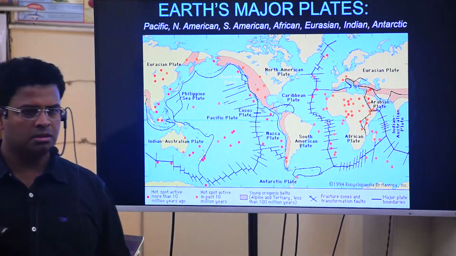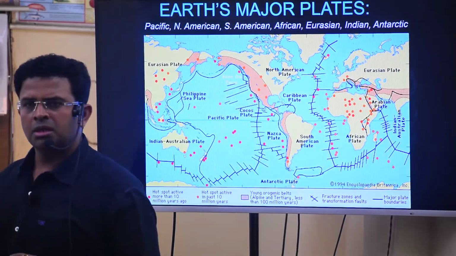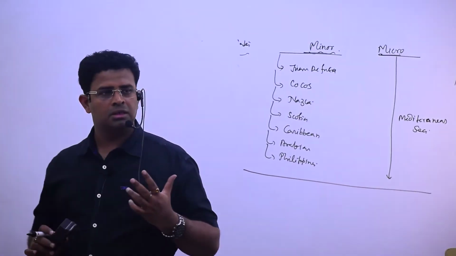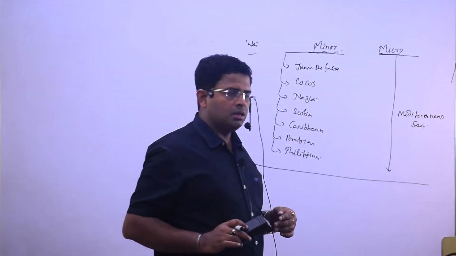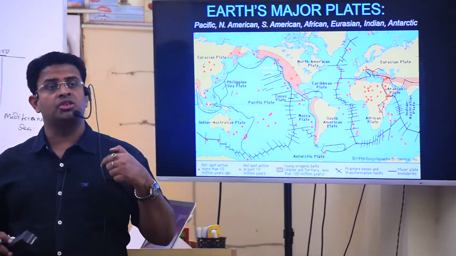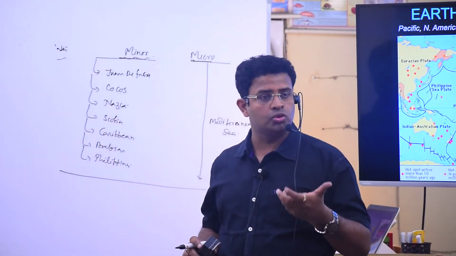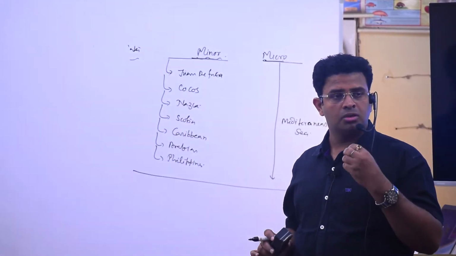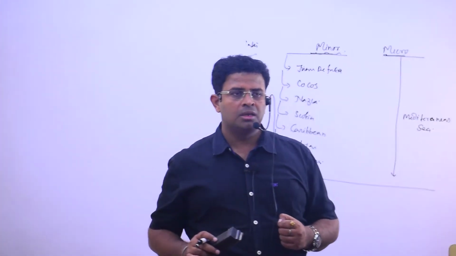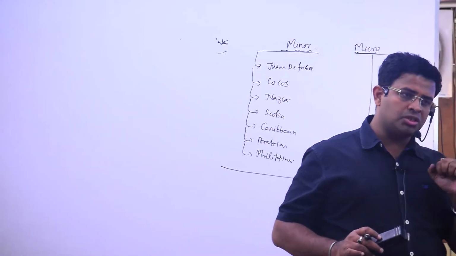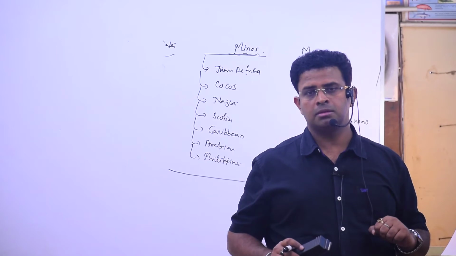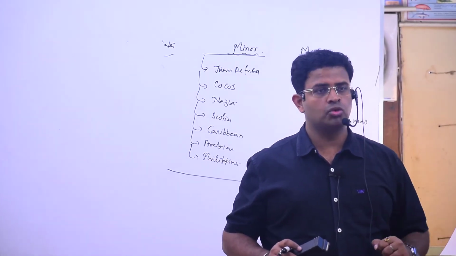But there is one more word, plate marginal zone. It means when the two plates are coming in contact, not in the form of major plates alone, but they are coming along with several micro plates. That becomes a complex zone.